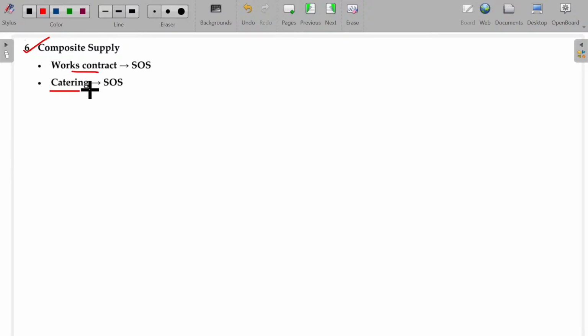Work contract and catering. When a marriage function or a get-together is organized, you order food from a restaurant. That restaurant commits to supply food prepared in a live kitchen at the function venue itself. The restaurant team comes, sets up the cooking and other things here, and serving is also done at the function area itself. The food and other things are goods, but if the idli may be 20 rupees in a restaurant, here they will charge around 40 rupees. The extra 20 rupees is for service. It will have the service component, so the price is higher.